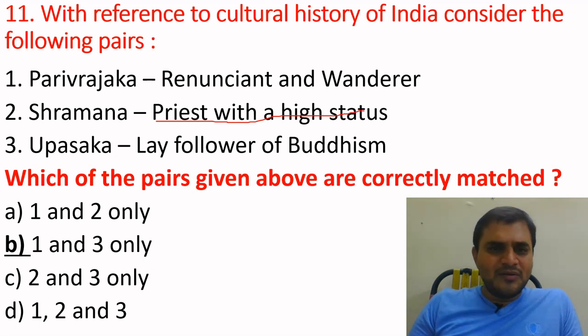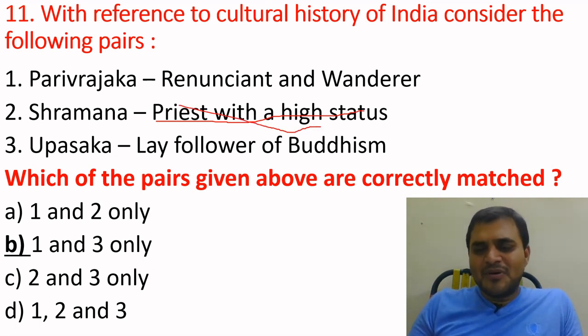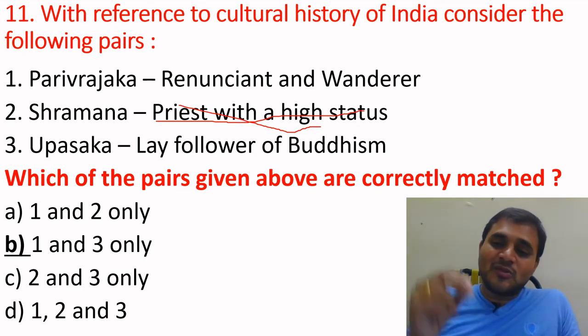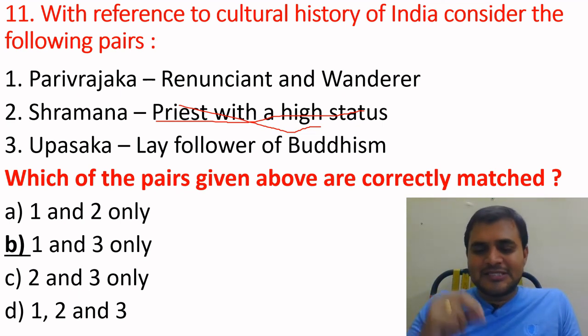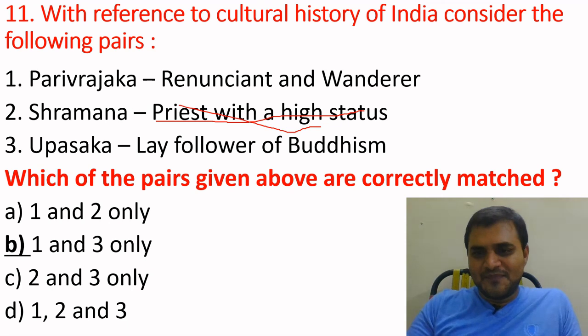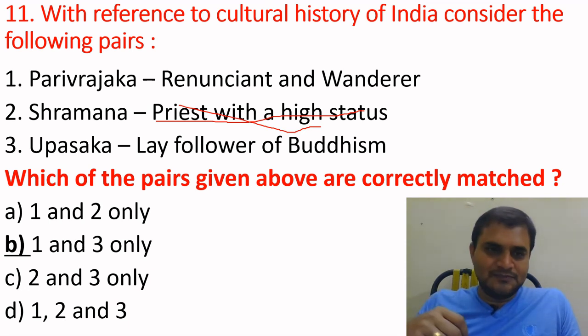Shramana means a person who came out of family life and is not satisfied with the present society. He was against the Vedas. Shramanas condemned the authority of the Vedas and the authority of Brahmins over society. They came out of family life and lived like an ascetic or monk.